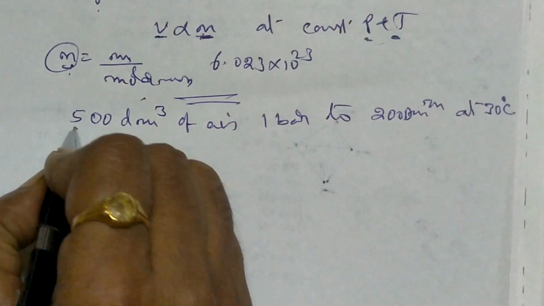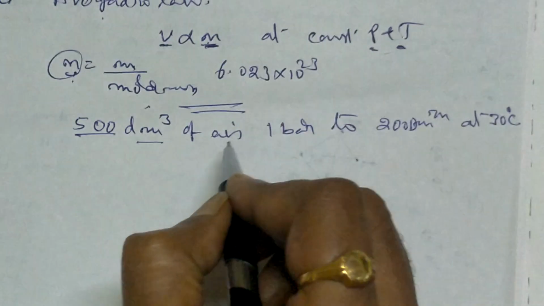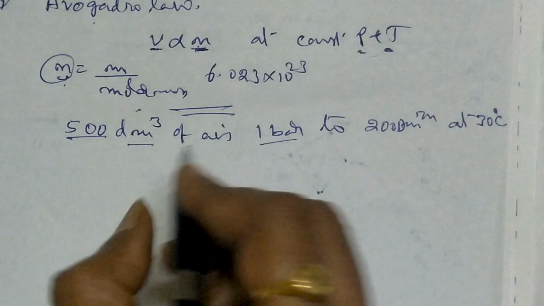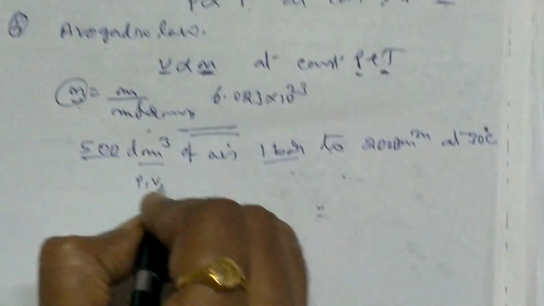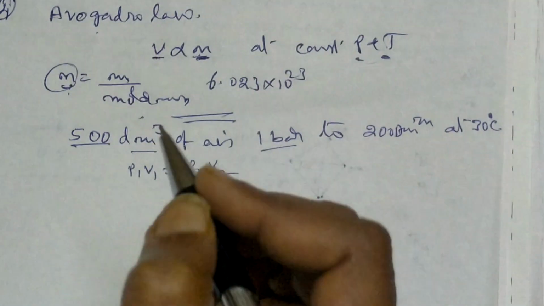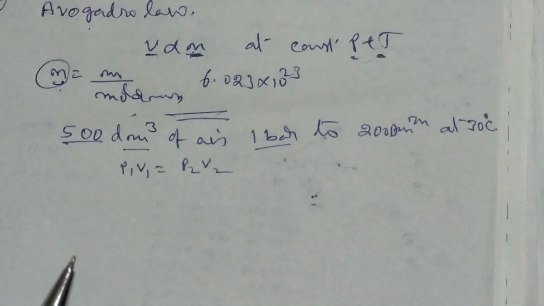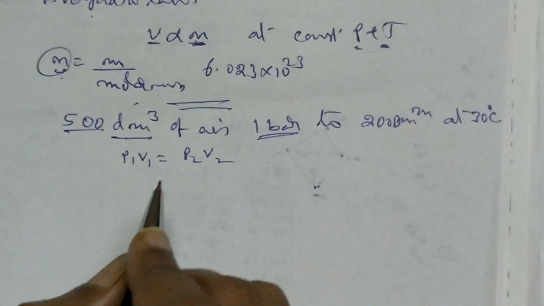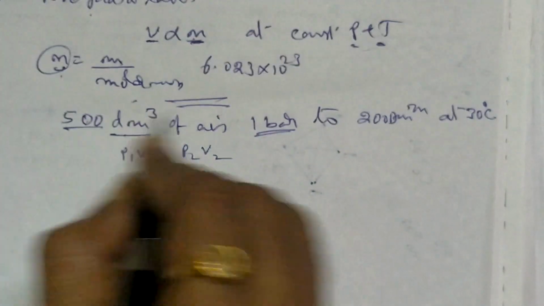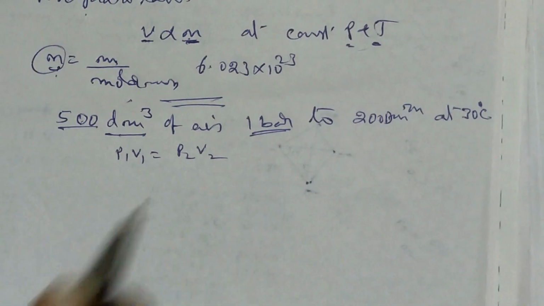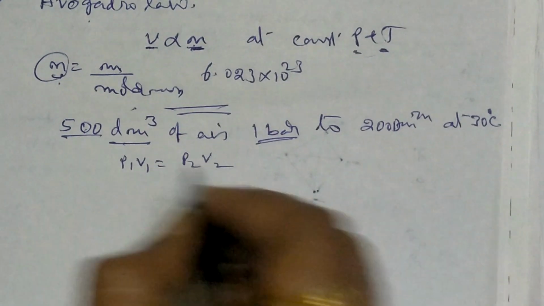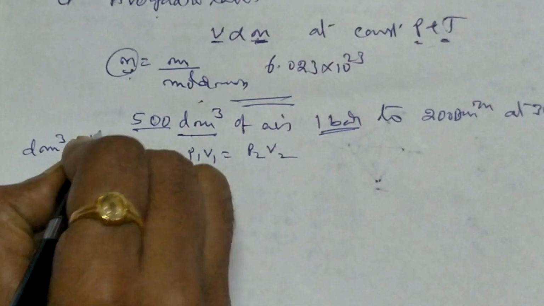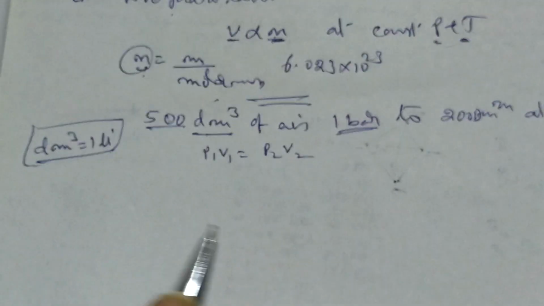So volume is given as 500 dm cube. Normally so far we have seen liters, and pressure is given in bar, and he is asking for the pressure. A simple equation actually, P1 V1 equals P2 V2. A half-minute calculation or less. But immediately people will ask what is dm cube, what is bar. Don't worry about those things, just use dm cube. But for academic interest, dm cube is decimeter cube, equal to 1 liter.